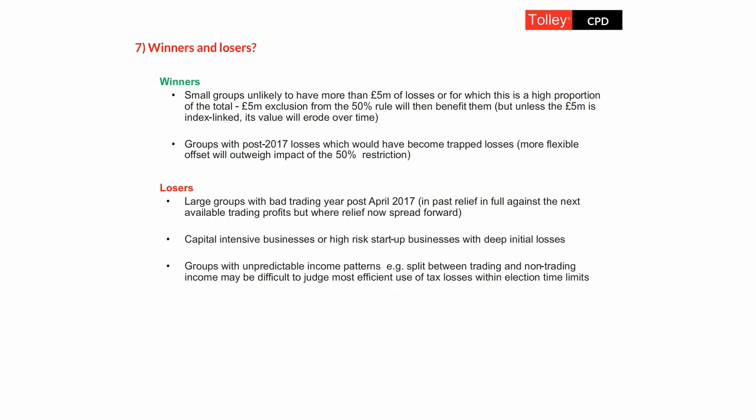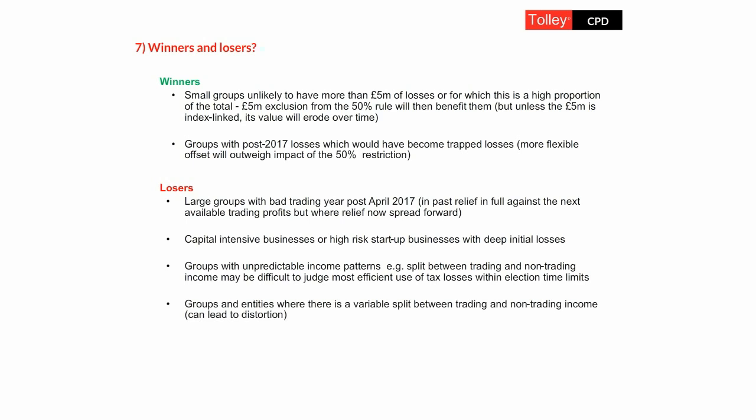Any groups that have unpredictable profit patterns, for example, where the split between trading and non-trading profit might be difficult to estimate, could find it difficult to judge the most efficient use of the brought forward tax losses within the time limits that are available, the typically 2 years time limits. And groups and companies where there is a very variable split between trading and non-trading income could have problems in relieving brought forward amounts going forwards.